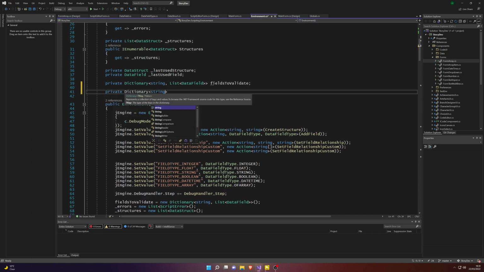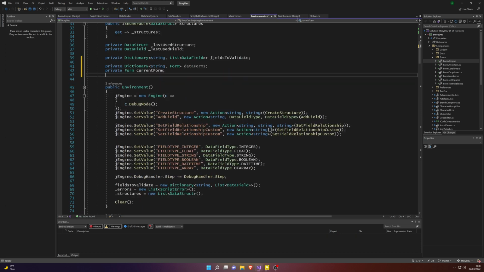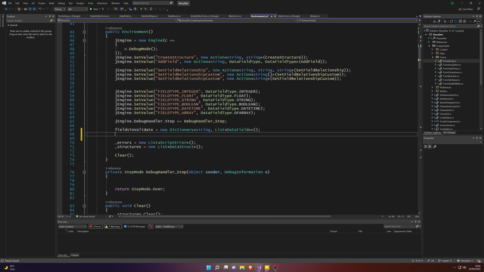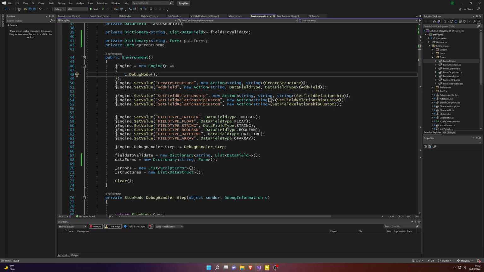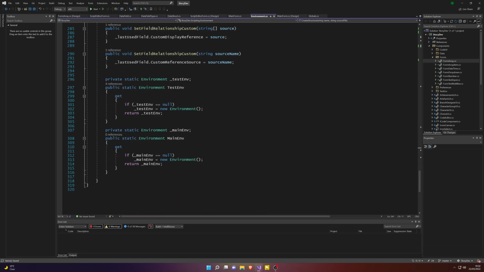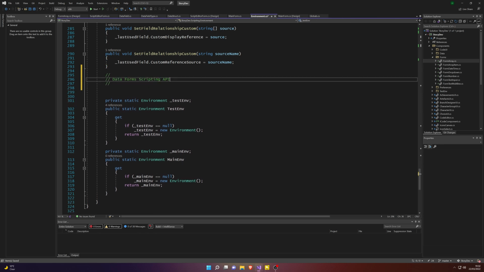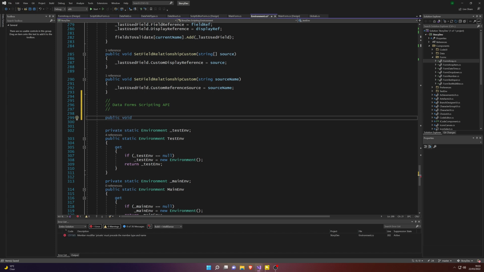So we're going to start now actually generating the data forms. So we're going to set up some private member variables. So we've got data forms as a dictionary and our currently used form. Scrolling down here, we're going to find an appropriate place to start implementing our data forms API.